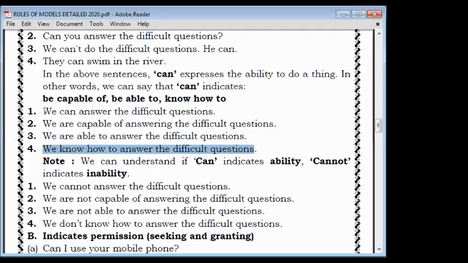Means all four sentences have the same meaning. Okay, there is no difference in the meaning. Only in one, a modal is used, in the second an auxiliary verb is used, in the fourth one a main verb is used. Check there how we are getting this. Here a modal is used, in this are, and in this also are, in both a form of be is used, that is called primary, and here no is used. Clear?